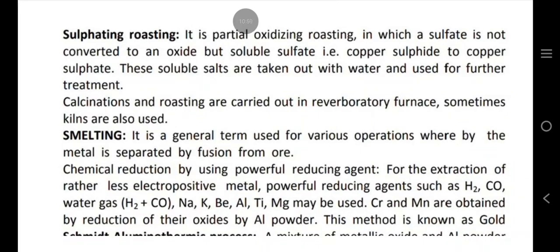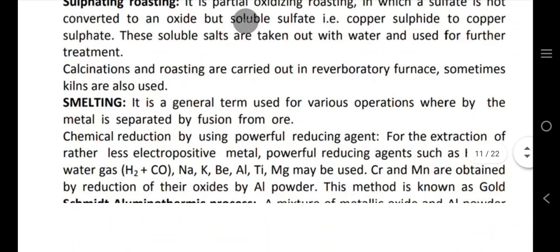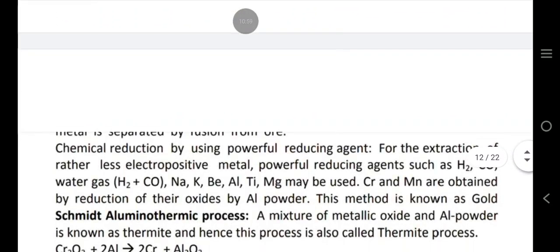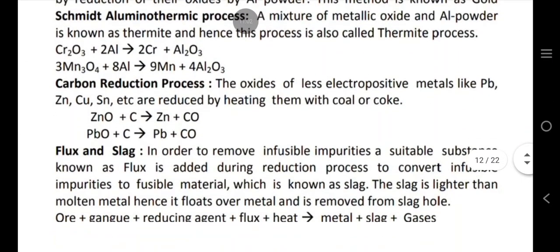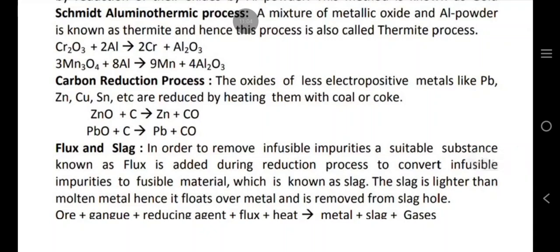Cr and Mn are obtained by reduction of their oxides by Al powder. This method is known as the aluminothermic process. A mixture of metallic oxide and Al powder is known as thermite, and hence this process is called the thermite process.